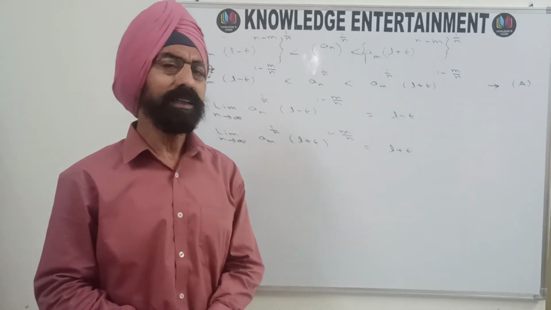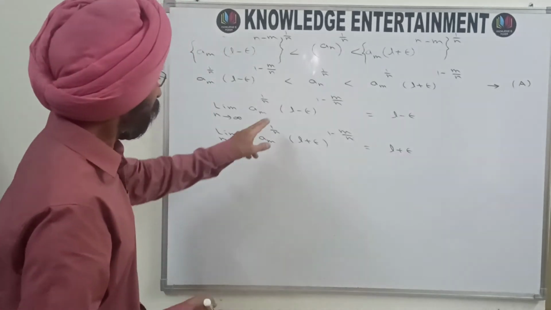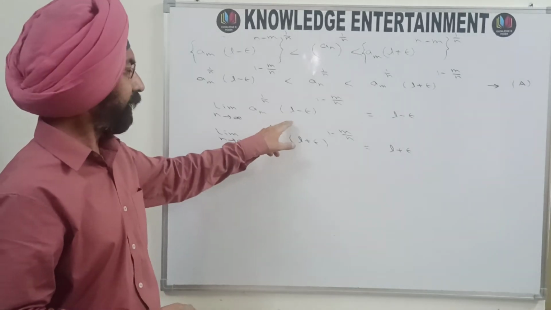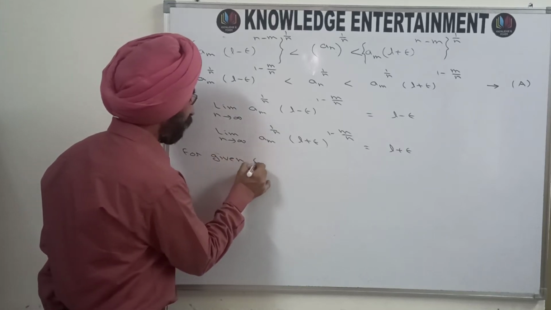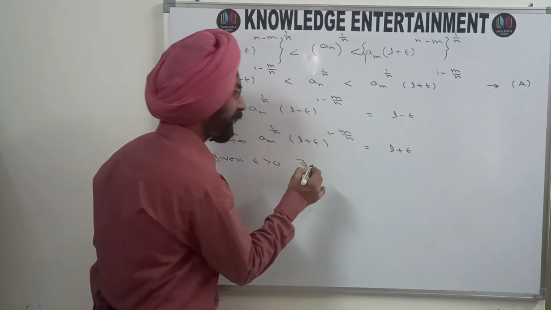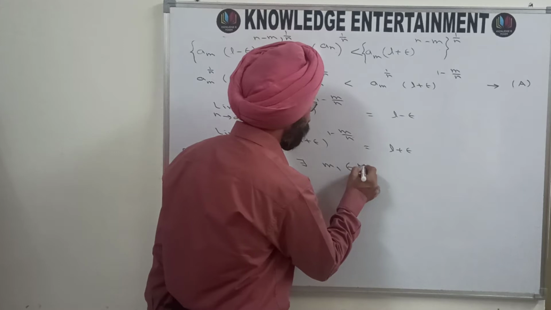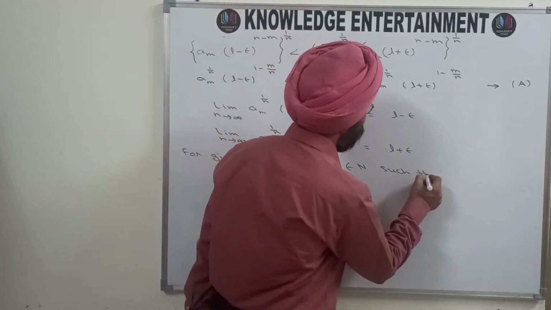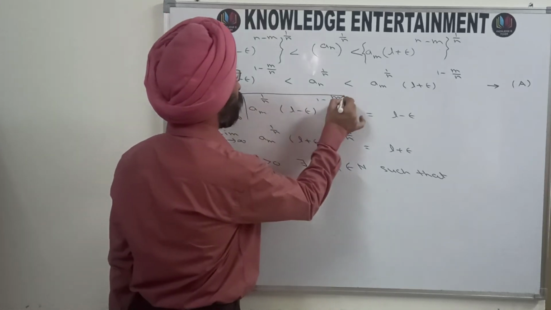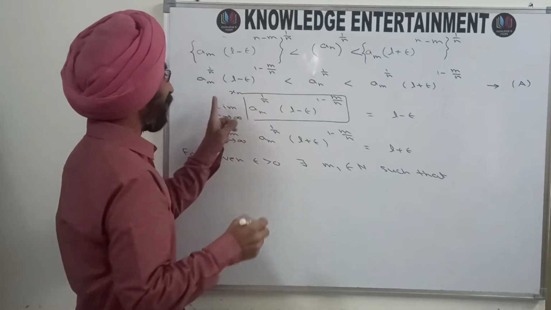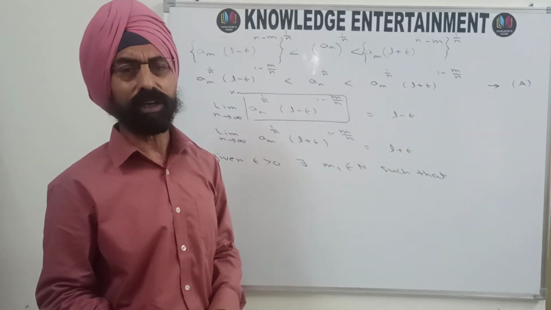Once again, applying either the definition of limits or the definition of convergence of sequences, what you are going to get from the first part is: for given epsilon greater than 0, there exists m1, a natural number, such that, suppose this part is your x_n, so x_n approaches something, so mod of x_n minus the limit is less than epsilon for every n greater than or equal to m1.